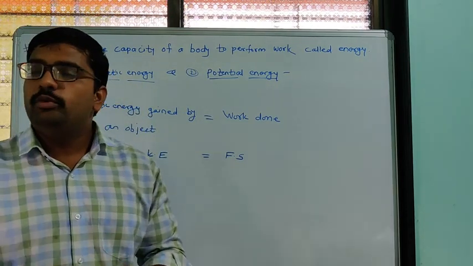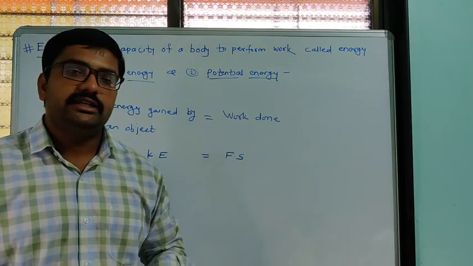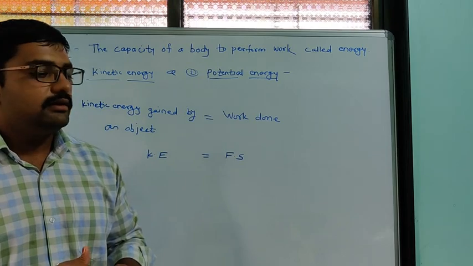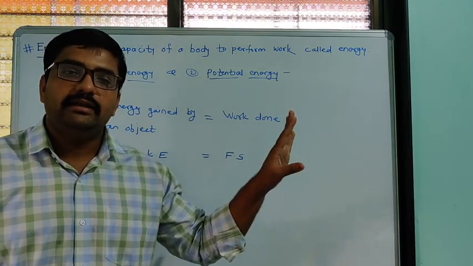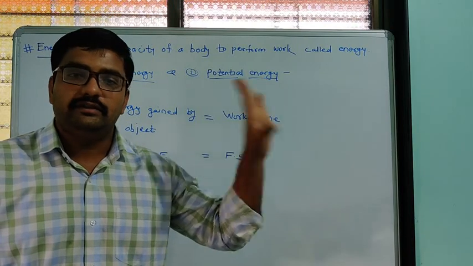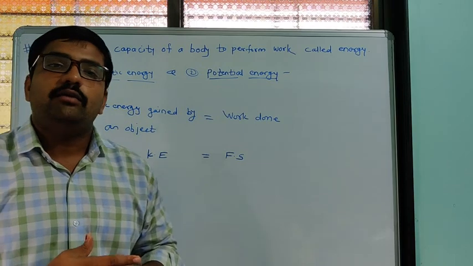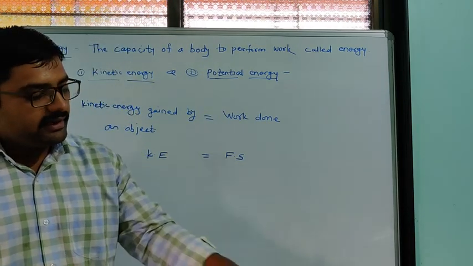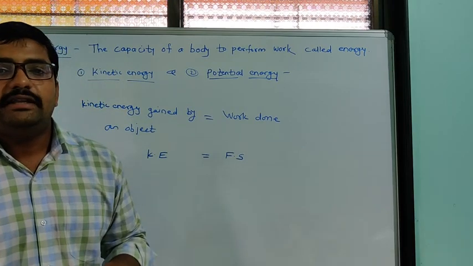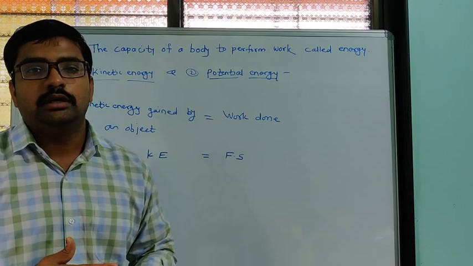The moving object has kinetic energy, and the stationary object does not have any kinetic energy because its velocity is 0. So when the fast moving object strikes it, the stationary object will be moved.